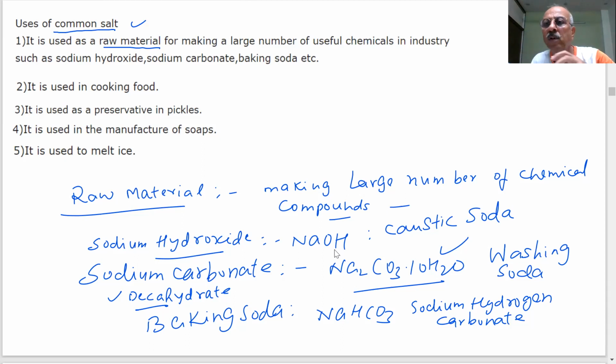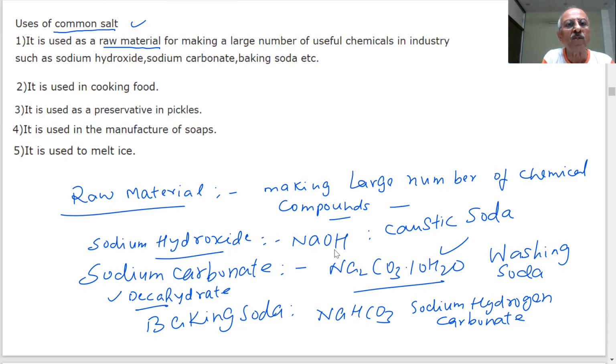Something which can be used for preparation of many important compounds which we are using in our life. So industries need them. Industries prepare all these. You are using these at home. Tell me, are you using all these at home? Yes or no? Washing soda you are using, caustic soda you are using, baking soda you are using. All this is available at your home also. You can see that.